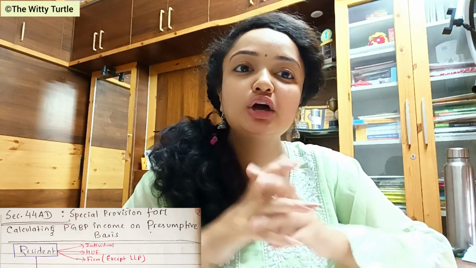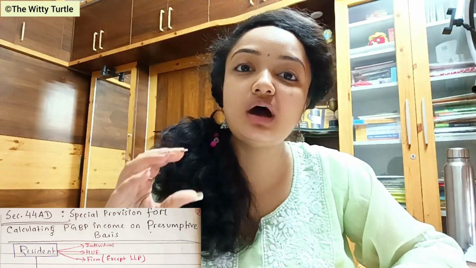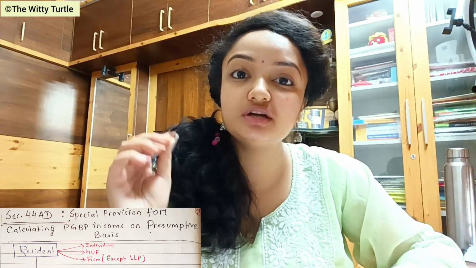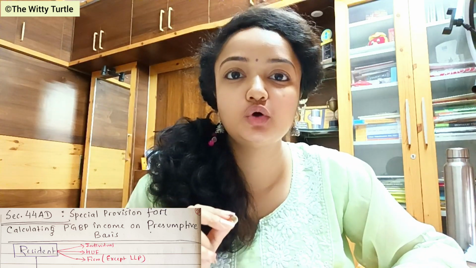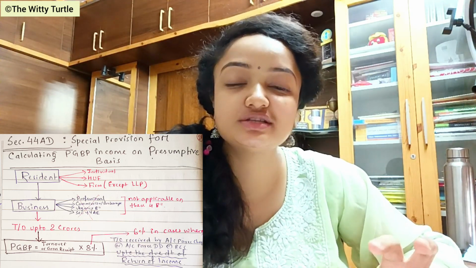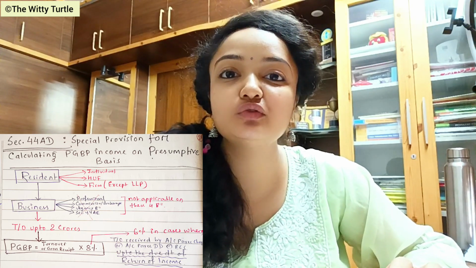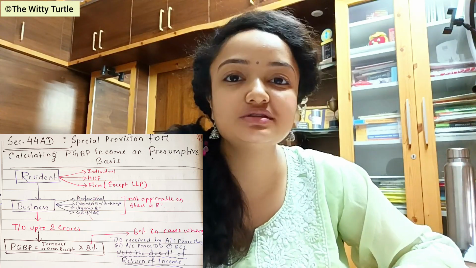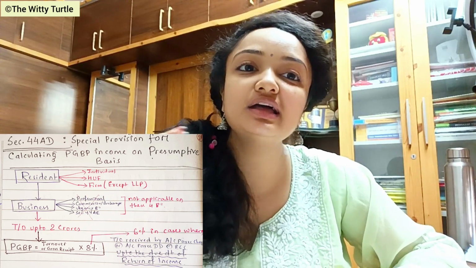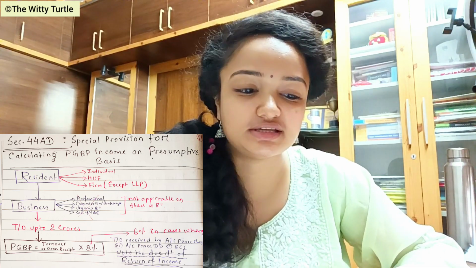Now another thing is, this is applicable on which assessees? If all these three assessees who are residents are carrying out any kind of business whose turnover is up to 2 crores, within 2 crores, right? In that case, this particular section says that their PGBP income shall be deemed to be 8% of their total turnover or their gross receipt, right? 8% of total turnover or gross receipt.